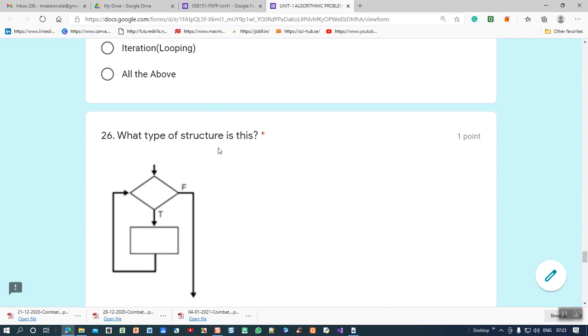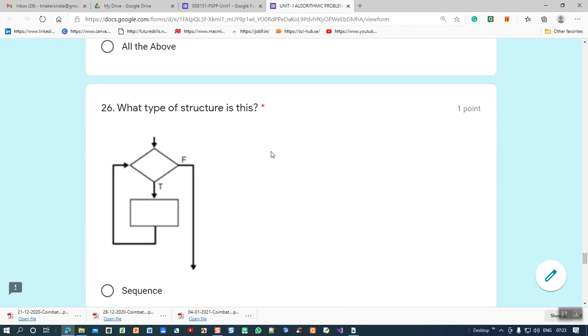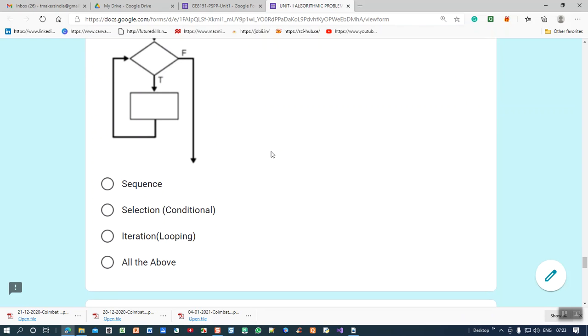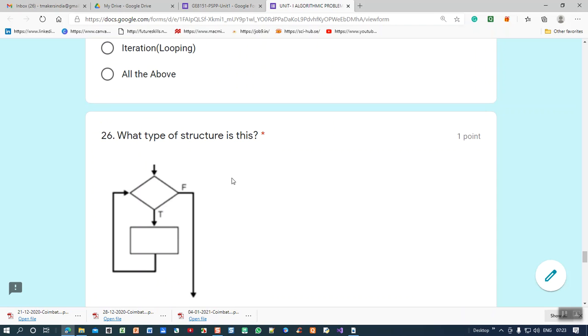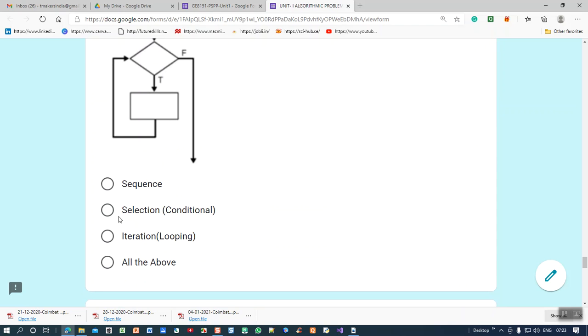26th question: what is the structure? See the structure, then after that I show you the answer. While the condition is true, it is executing like this, so it is the looping statement, looping structure.